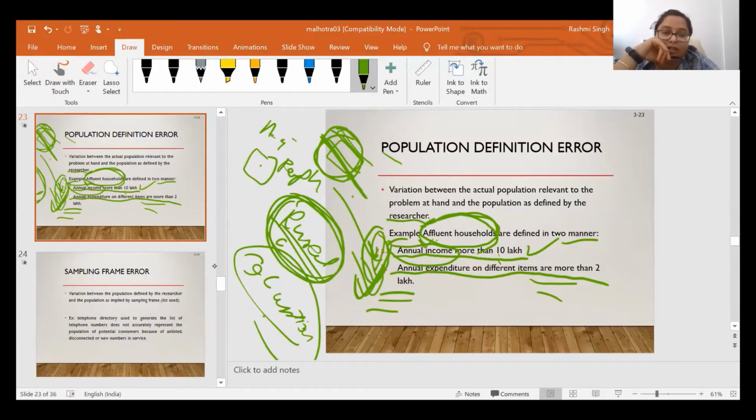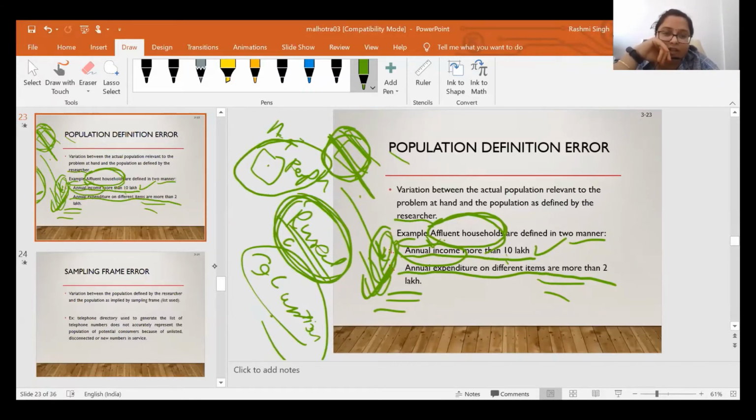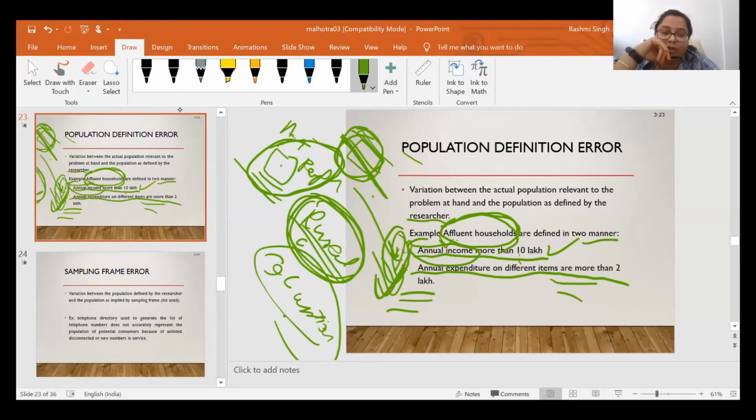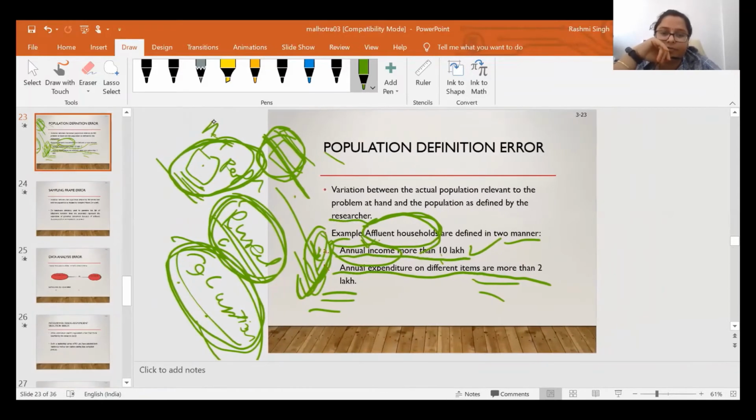If I am considering the definition of population density in a particular area, then I will select my sample based on population density. If my objective is based on the occupation of rural people, then definitely I will select my sample keeping in mind the occupation of the people instead of the population density definition. So that is known as the population definition error. It means there is a variation between the actual population relevant to the problem at hand and the population as defined by the researcher.